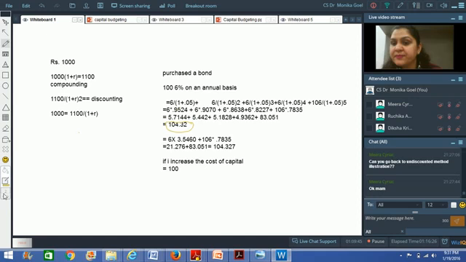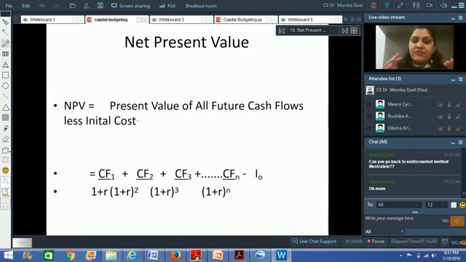Supposing you are getting this bond, this 104.32, the present value which you are getting, and supposing you are able to get this bond for 102 rupees. If you are able to get this bond for 102 rupees today and the present value of the future cash inflow is 104 rupees, this particular bond is giving you a value of 2 rupees 32 paisa. You're getting my point? That is called net present value.